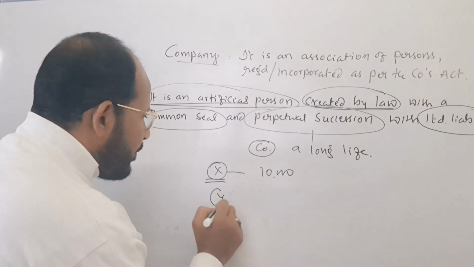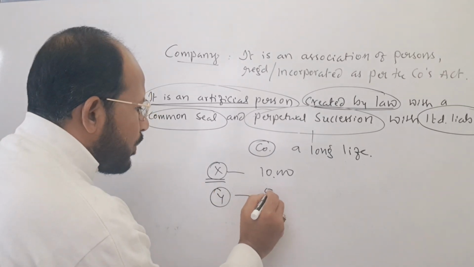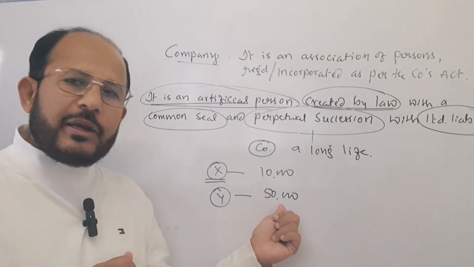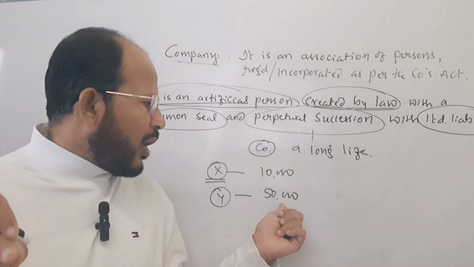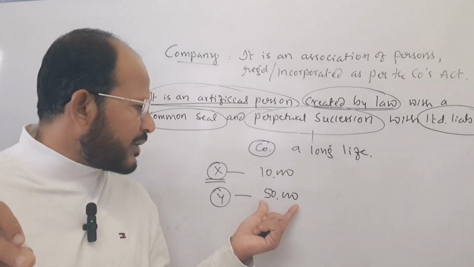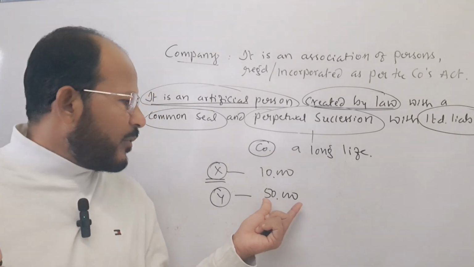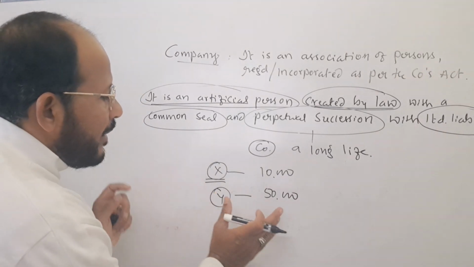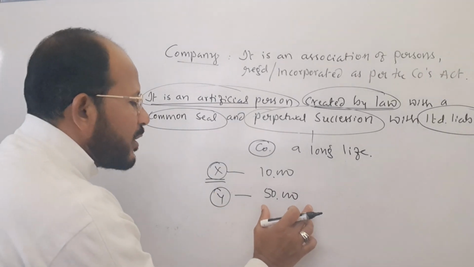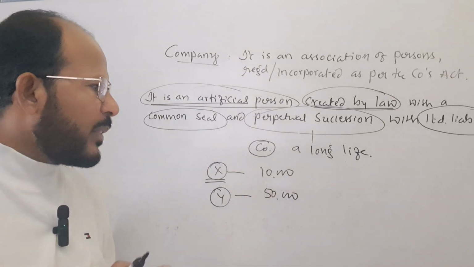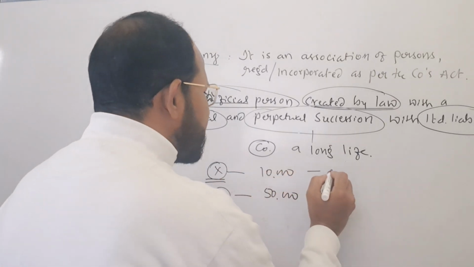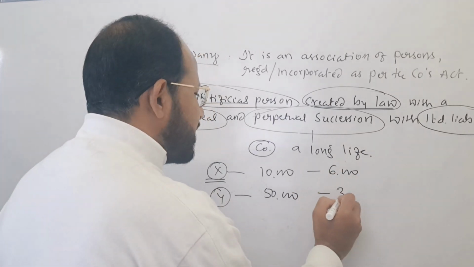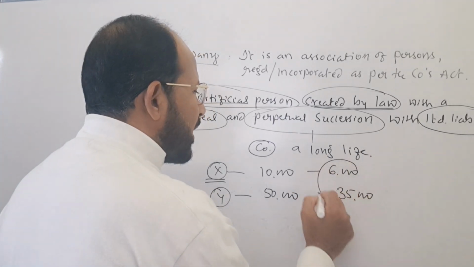Assume Mr. Y has purchased shares worth rupees 50,000. His liability is only to the extent of his investment. How much amount is he interested to invest? Rupees 50,000. Therefore, Y's liability is limited only to the extent of his investment, that is rupees 50,000. Assume so far X has paid rupees 6,000 to the company and Mr. Y has paid rupees 35,000 to the company.